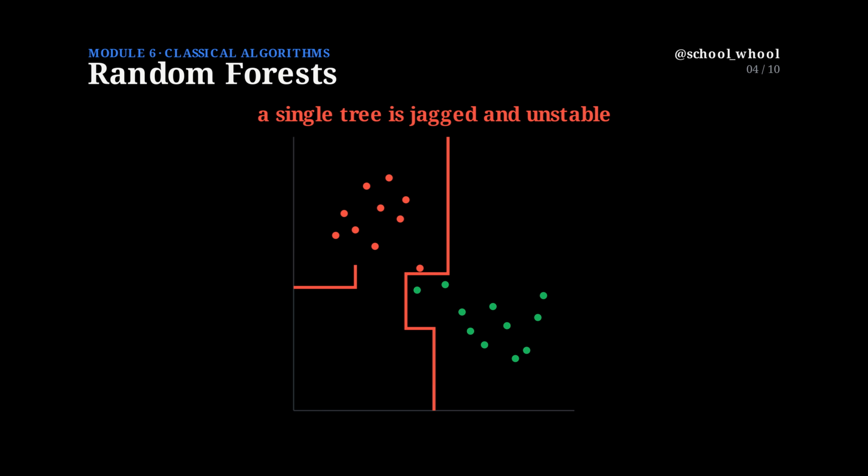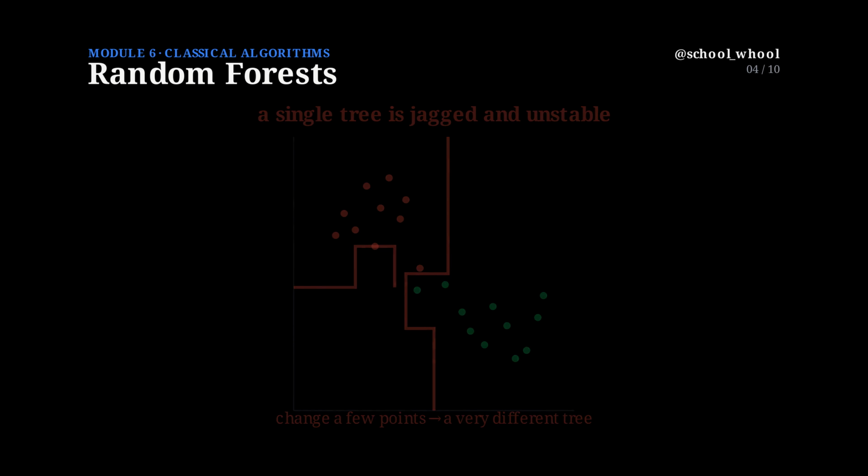First, why is one tree risky? A single deep tree can carve a jagged, overfitted boundary. And it's unstable. Swap out just a few training points, and the whole tree can look completely different. We like the reliability of many opinions, not just one.